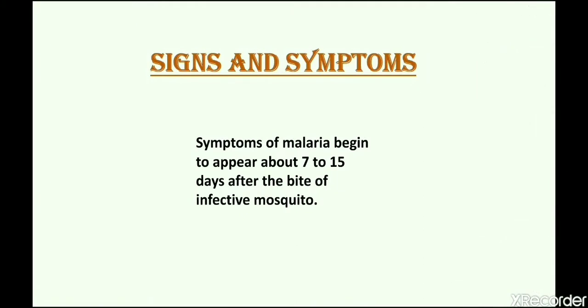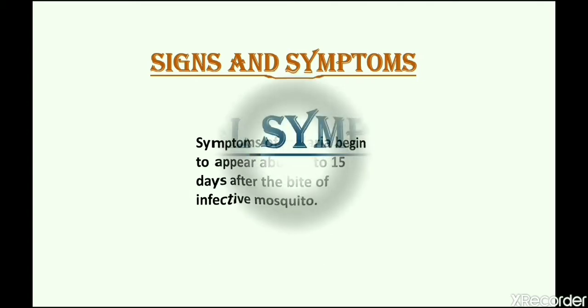Now coming towards the signs and symptoms of malaria. Symptoms of malaria begin to appear about 7 to 15 days after the bite of infective mosquito. There are 2 different types of symptoms. First is initial symptoms. Initial symptoms include fever, headache, and chills.